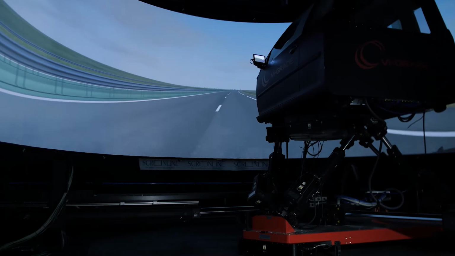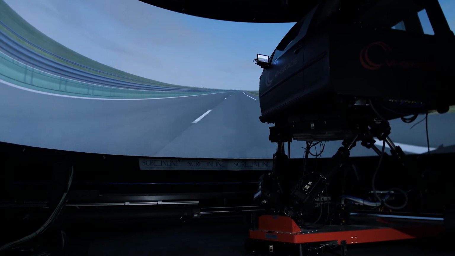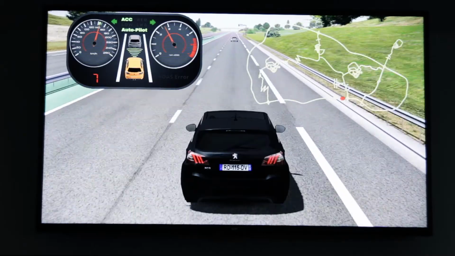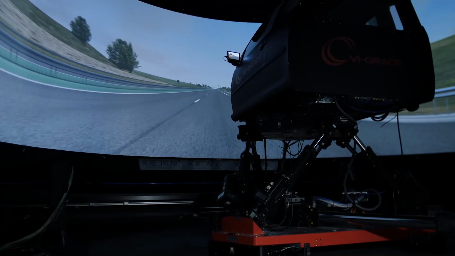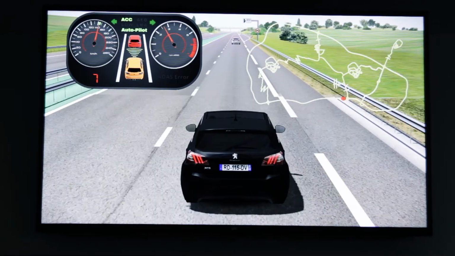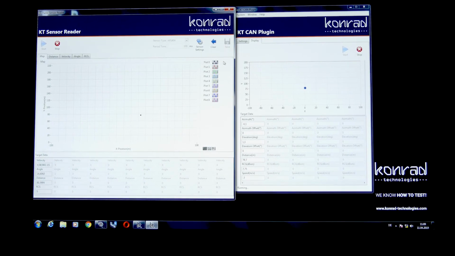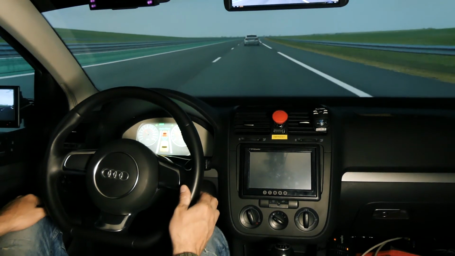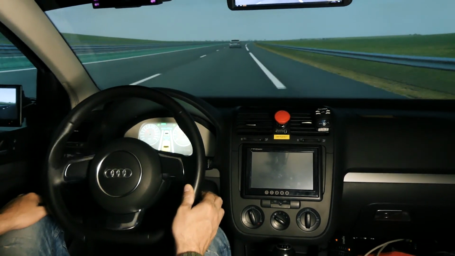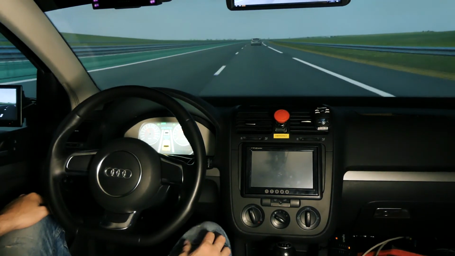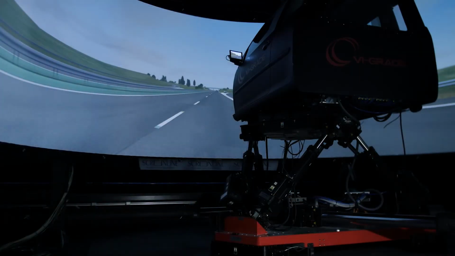It is also going to allow you to have a much better conceived ADAS functionality before you go out into the drive test. So that's very important. Also, the combination of the different sensors working together with the driver perception and the driver interaction is going to be another level of testing that can be done in the lab before going out to the drive test.